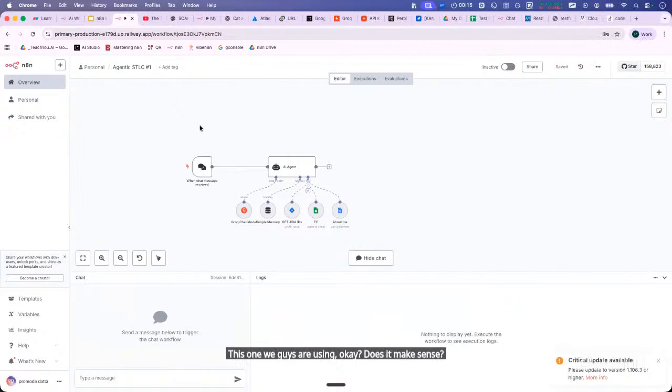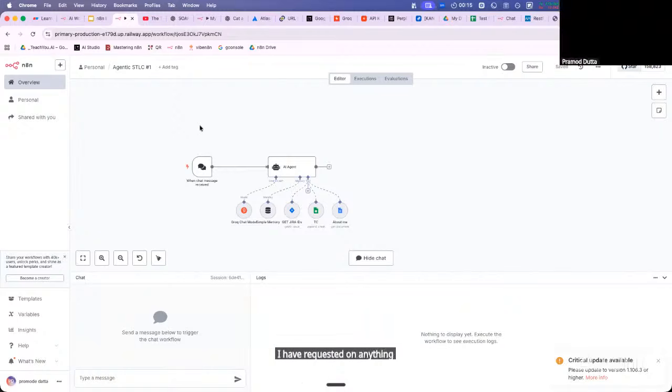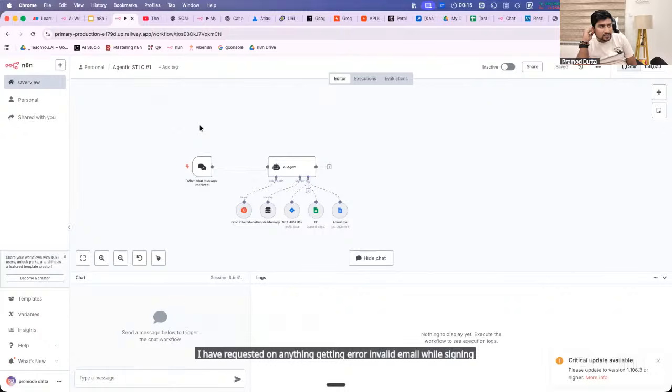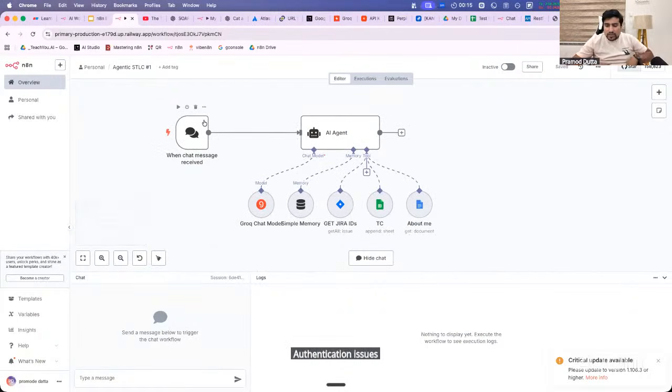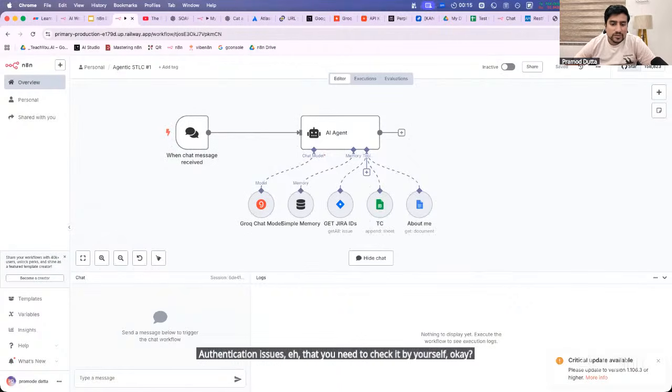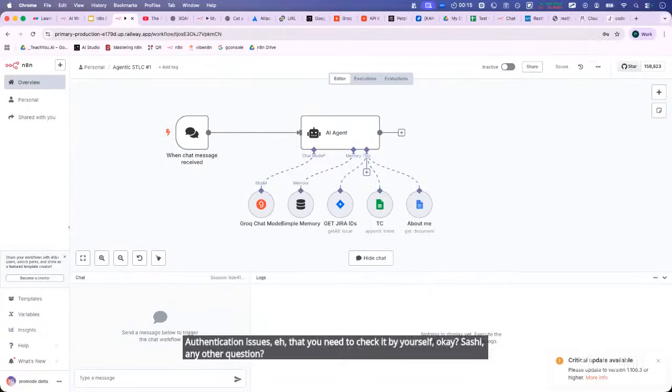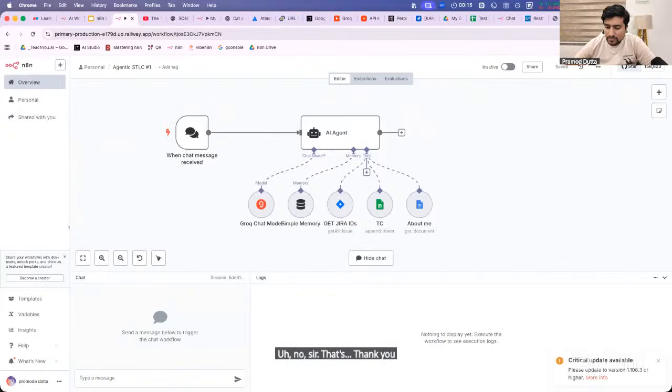Yes, sir. I have requested on n8n and now I'm getting an error, invalid email, while signing in. Neeru Patik, I think there's an issue with authentication. Authentication issues, you need to check by yourself. Okay. Sashi, any other question? Done? No, sir. Okay. That's it. Thank you.